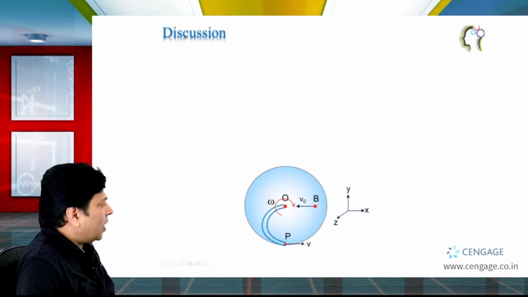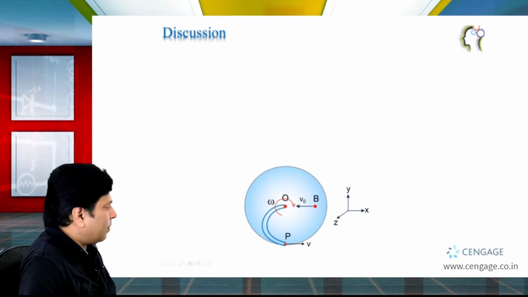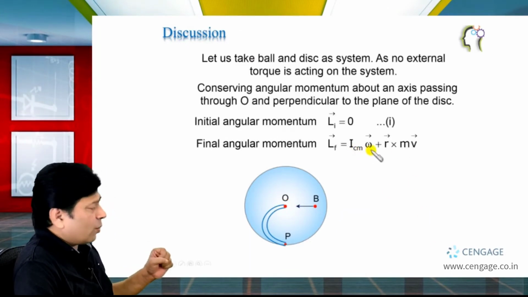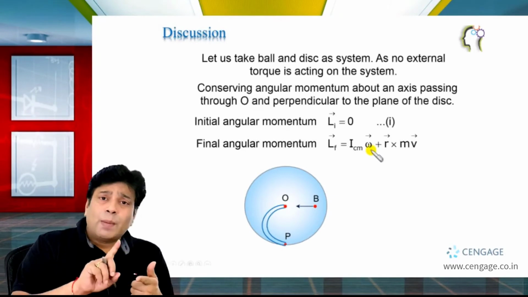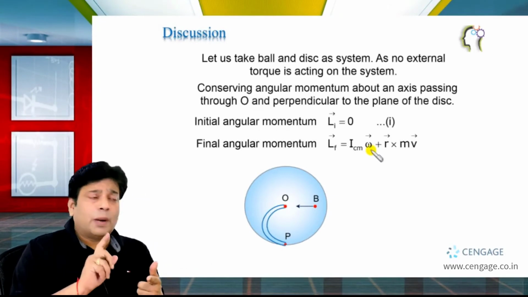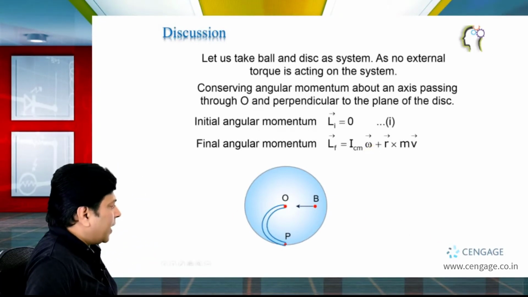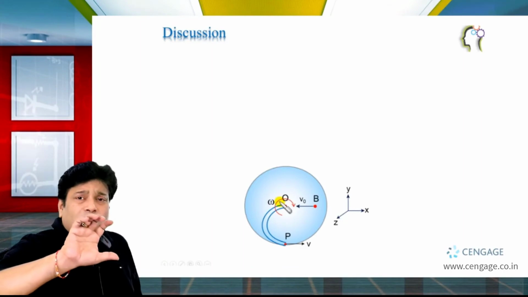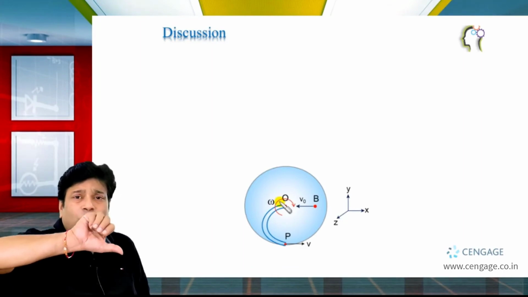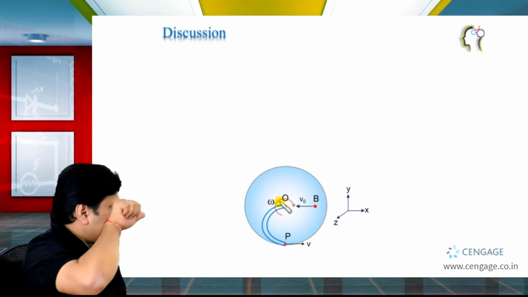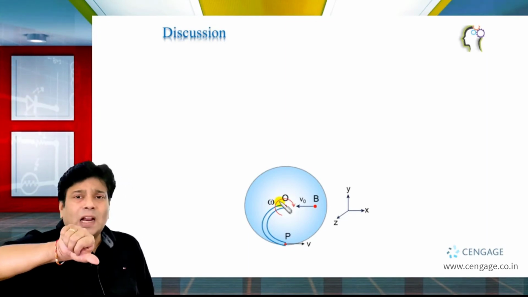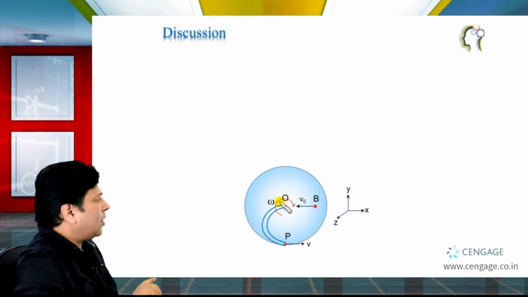So let us calculate the final angular momentum. This one equal to I_CM omega. That means mr square divided by 2 multiplied by omega, and we have taken the angular velocity in the clockwise sense. That means we can use the right hand rule to find the direction of the vector that will be into the plane. You can use your right hand, you will find the angular momentum vector due to rotation into the plane.